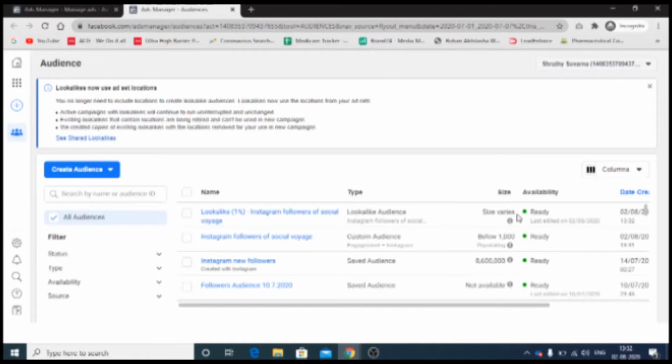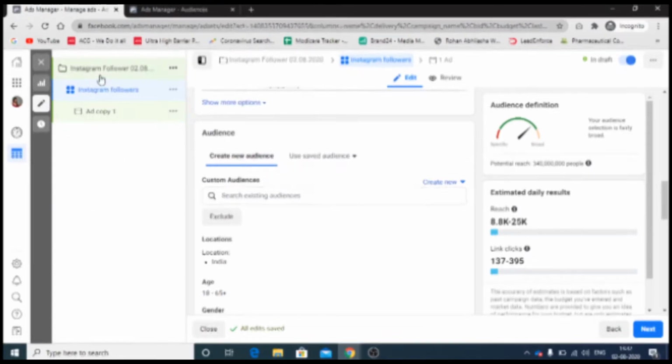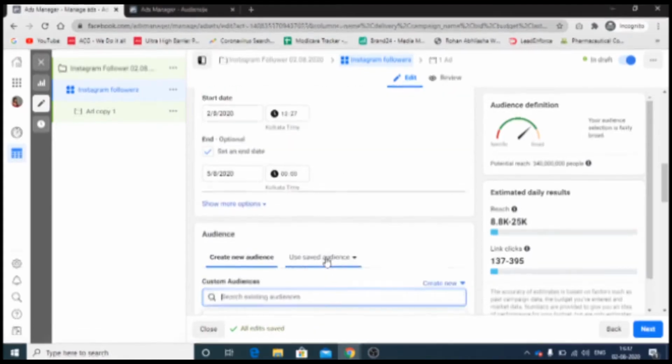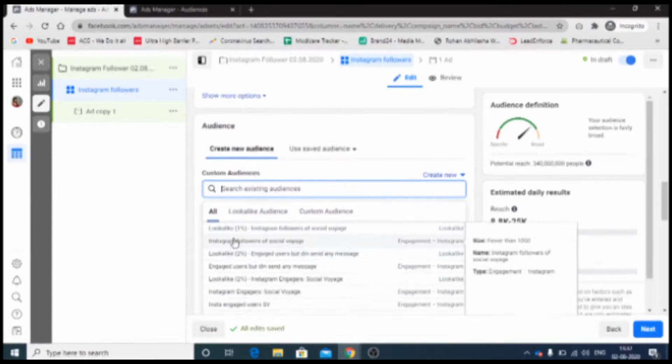So now it is showing ready. You can put this in the ad and it will take 2 to 3 hours more to put that data in. So it's fine. You can just create the whole ad and wait for 2 to 3 hours and it will be activated.